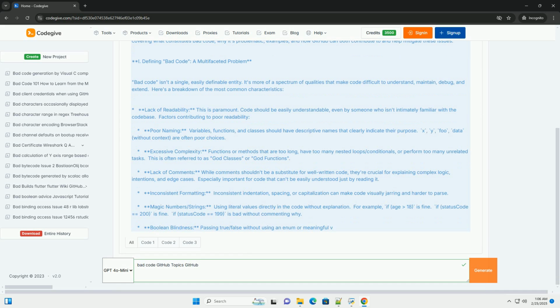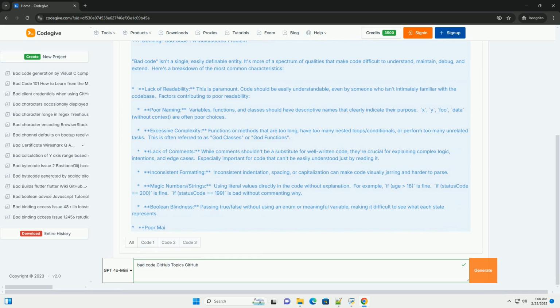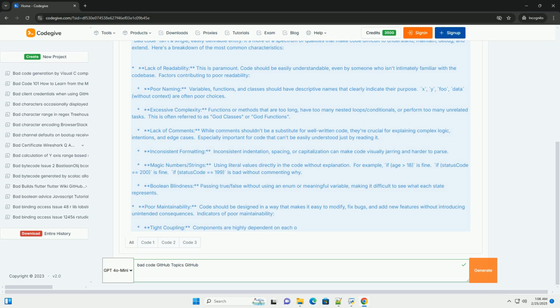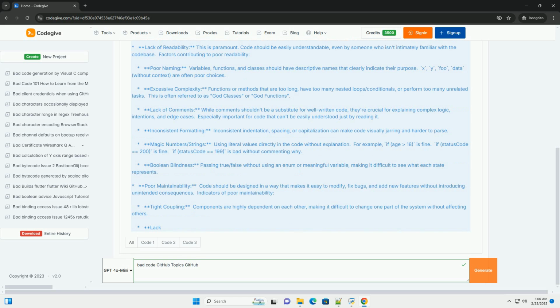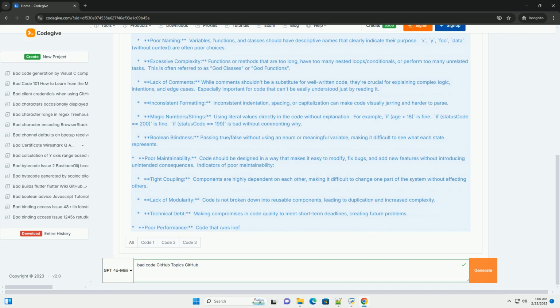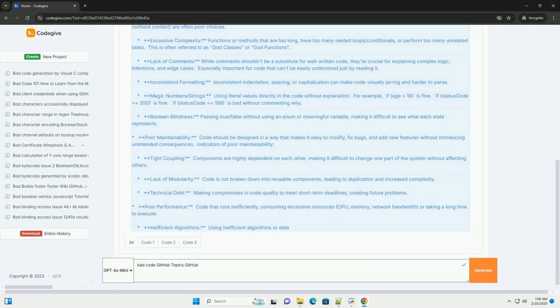Lack of readability. This is paramount. Code should be easily understandable, even by someone who isn't intimately familiar with the code base. Factors contributing to poor readability. Poor naming. Variables, functions, and classes should have descriptive names that clearly indicate their purpose.